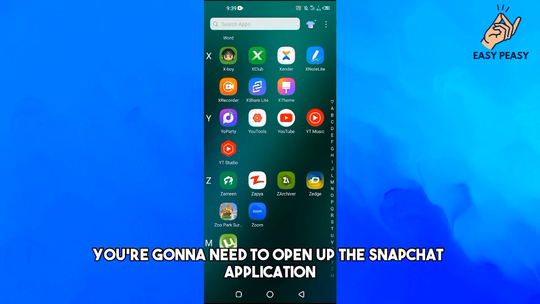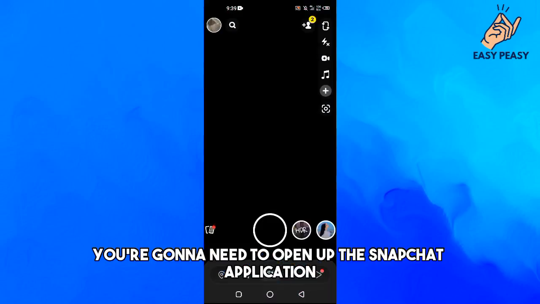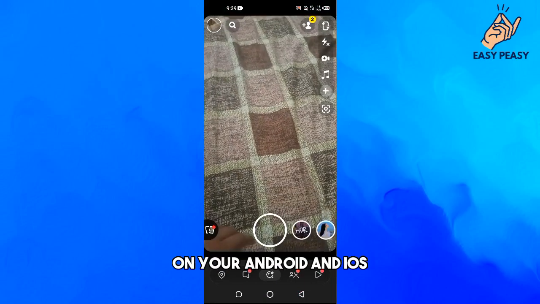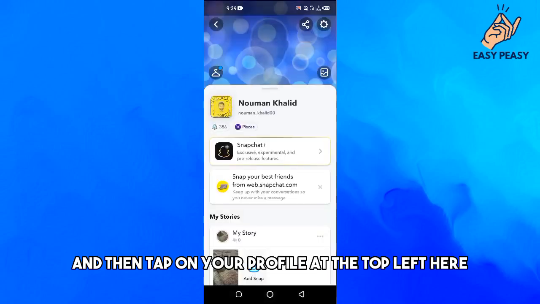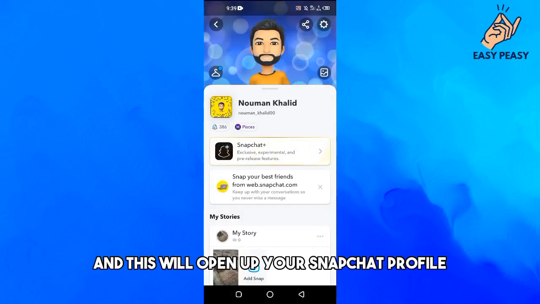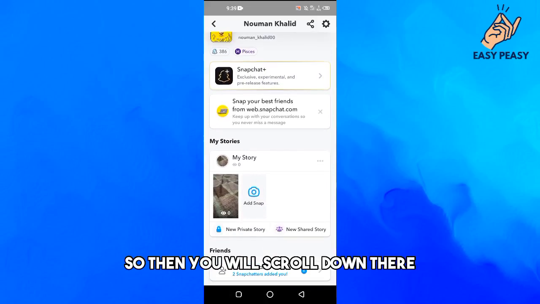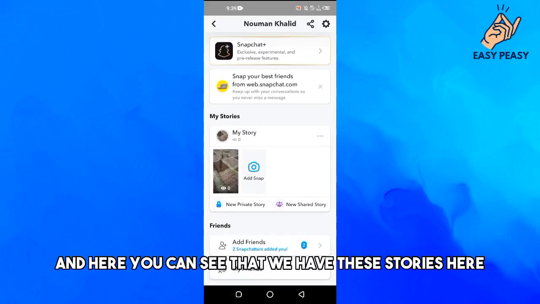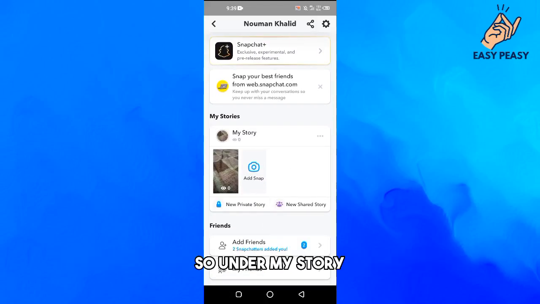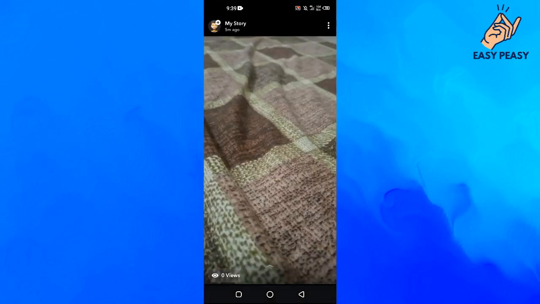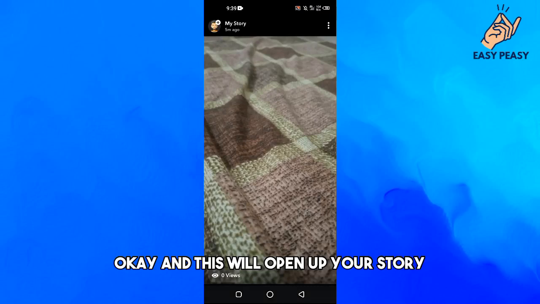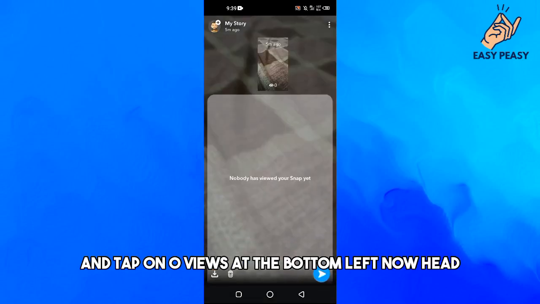So first of all, you're gonna need to open up the Snapchat application on your Android or iOS, and then tap on your profile at the top left here, and this will open up your Snapchat profile. So then you will scroll down here, and here you can see that we have these stories. Under my story you can see we have this 0 and an option, so just tap on this one. Okay, and this will open up your story, and tap on 0 views at the bottom left.